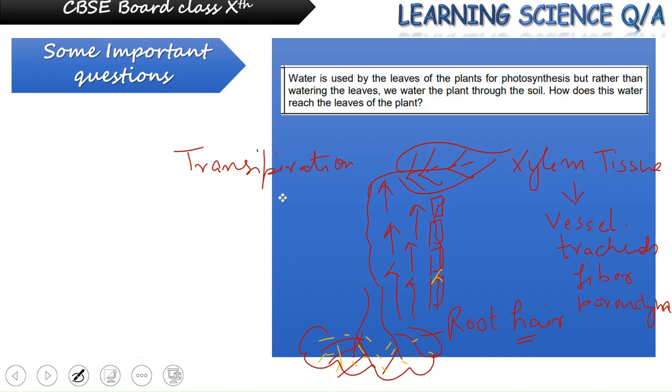You can see inside this they can move like this. And in the case when leaves are already losing water because of transpiration, the leaf is already deficient in water, and this helps in the upward movement of the water from the root towards the leaf.